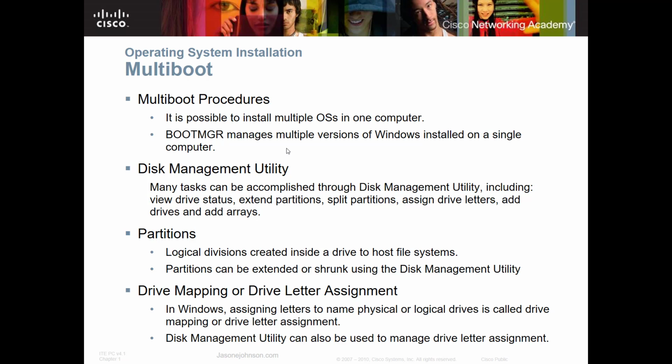There are disk management utilities that you can use that allow you to view the drives, the partitions, the split partitions, assign drive letters, things like that. When we're talking about partitions, you have logical partitions that are created inside a drive to host file systems, and they can be extended or shrunk using some type of disk management utility. And then when we do drive mapping or drive letter assignment, in Windows, assigning drive letters to name physical or logical drives is called drive mapping or drive letter assignment. Disk management utilities can be used to manage drive letter assignments. So if you wanted a drive letter D, for example, or a drive letter K, you could do that with your system.